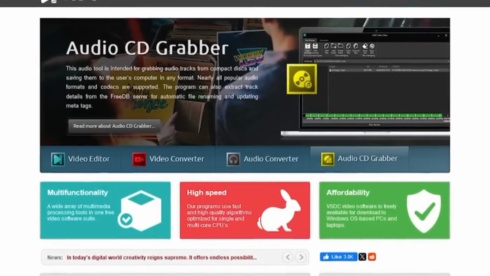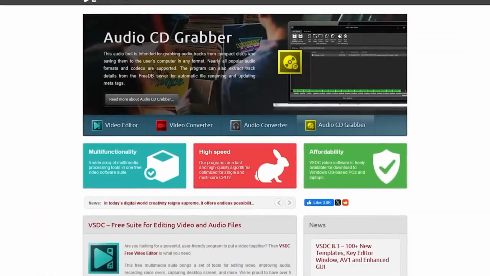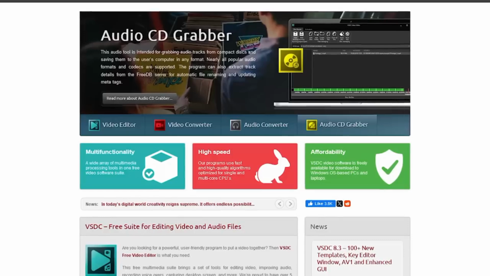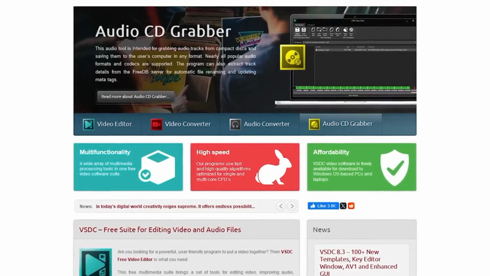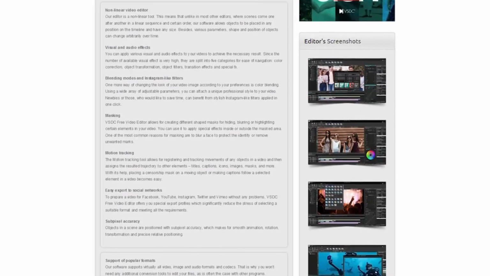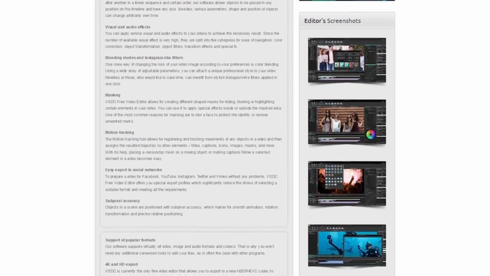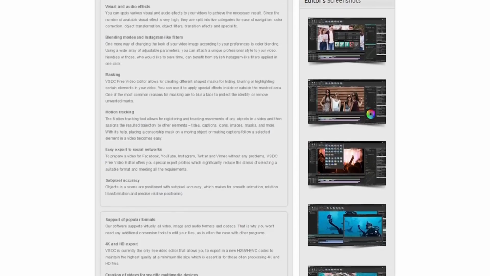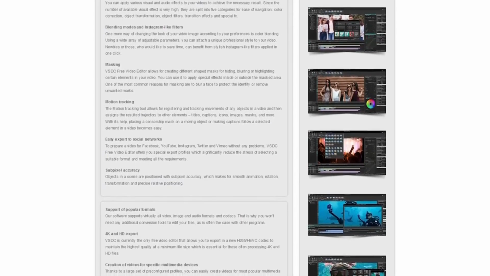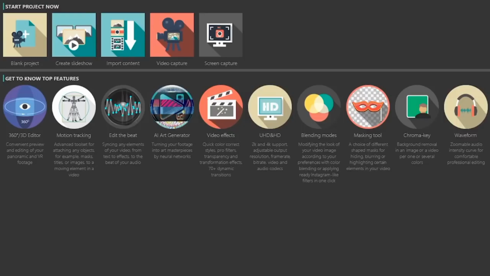VSDC Video Editor is a powerful, free, non-linear video editing software designed for both beginners and advanced users. Developed by Flash Integro LLC, VSDC offers a wide range of features that enable users to create professional quality videos with ease. Its intuitive interface allows for seamless video editing, supporting a variety of video and audio formats. The key features of VSDC include advanced editing tools like blending modes, masks, and chroma key for green screen effects. It also provides a vast array of visual and audio effects, such as color correction, filters, transitions, and audio normalization.